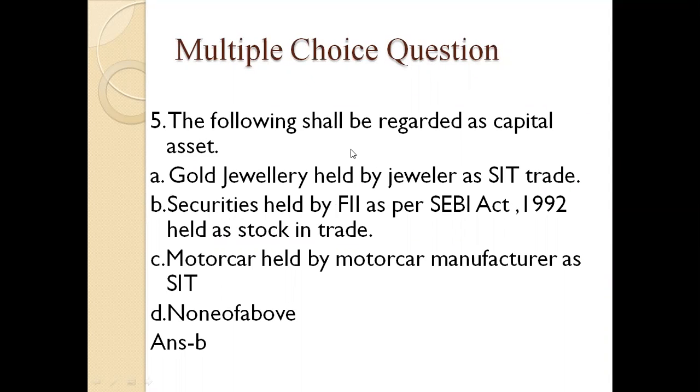The following shall be regarded as capital asset: gold jewelry held by a jeweler, securities held by FII as per the SEBI Act 1992, held as stock in trade, a motor car held by a motor car manufacturer as stock in trade, none of the above. The answer is the securities held by FII as per the SEBI Act of 1992.